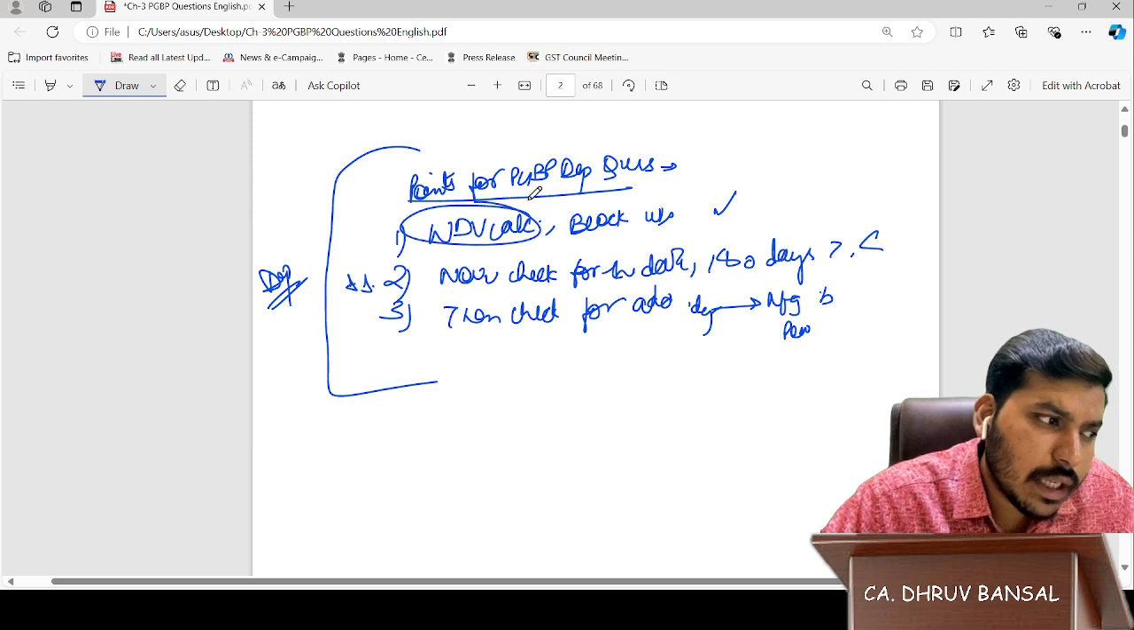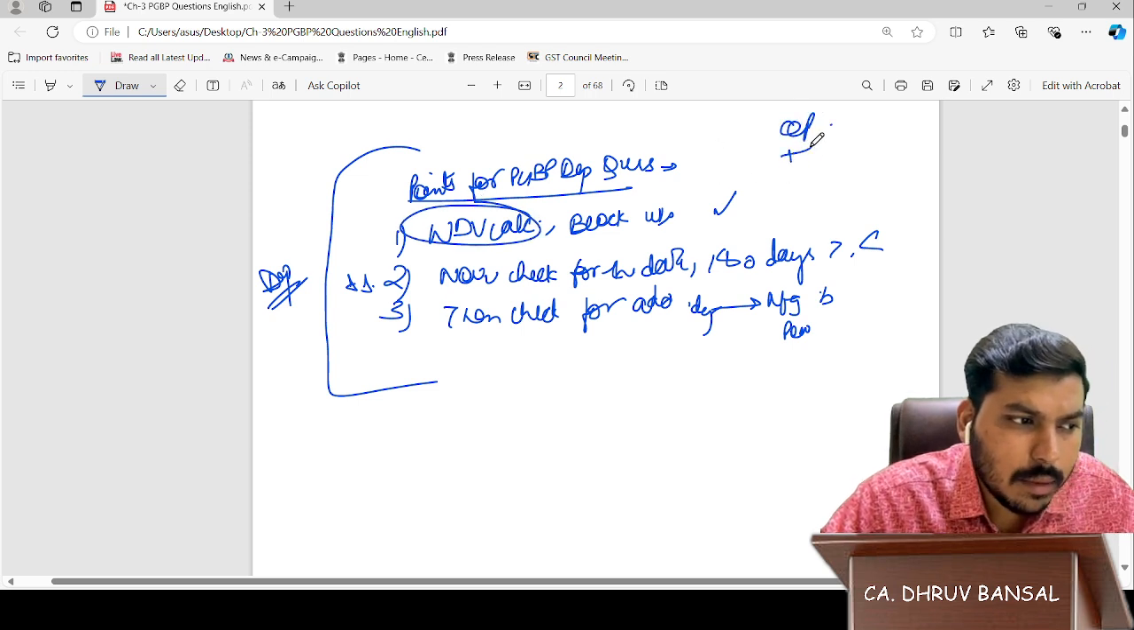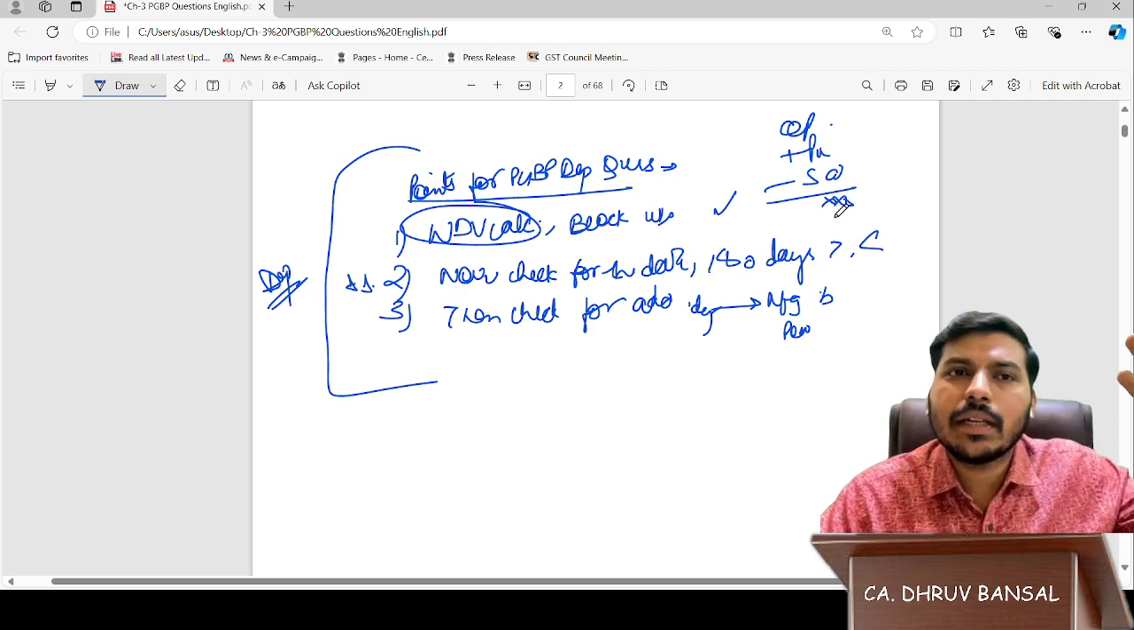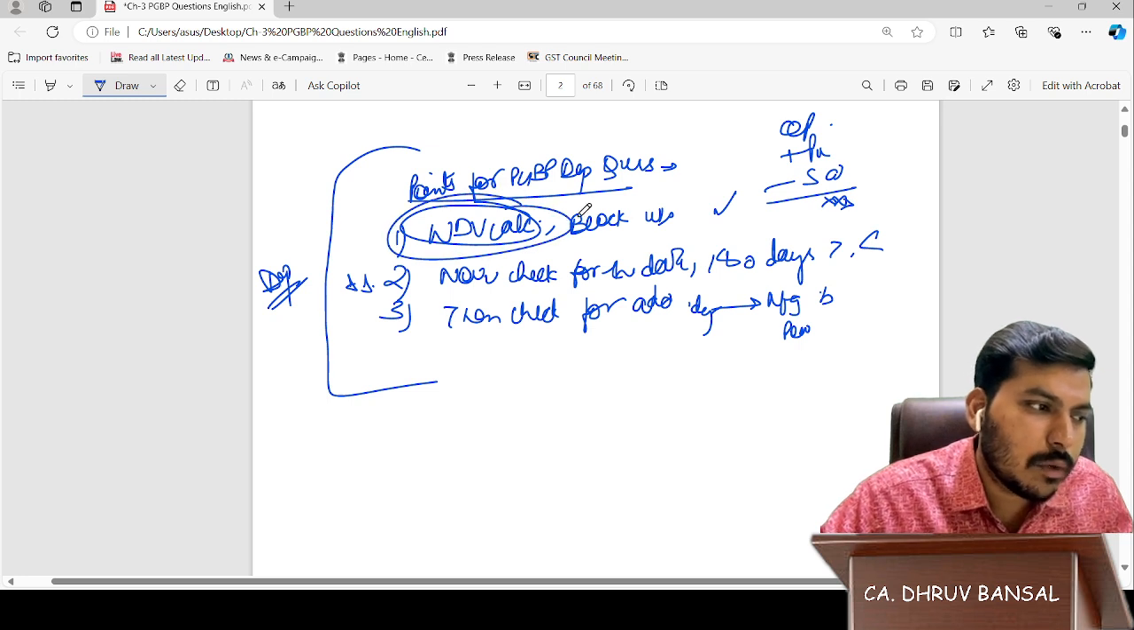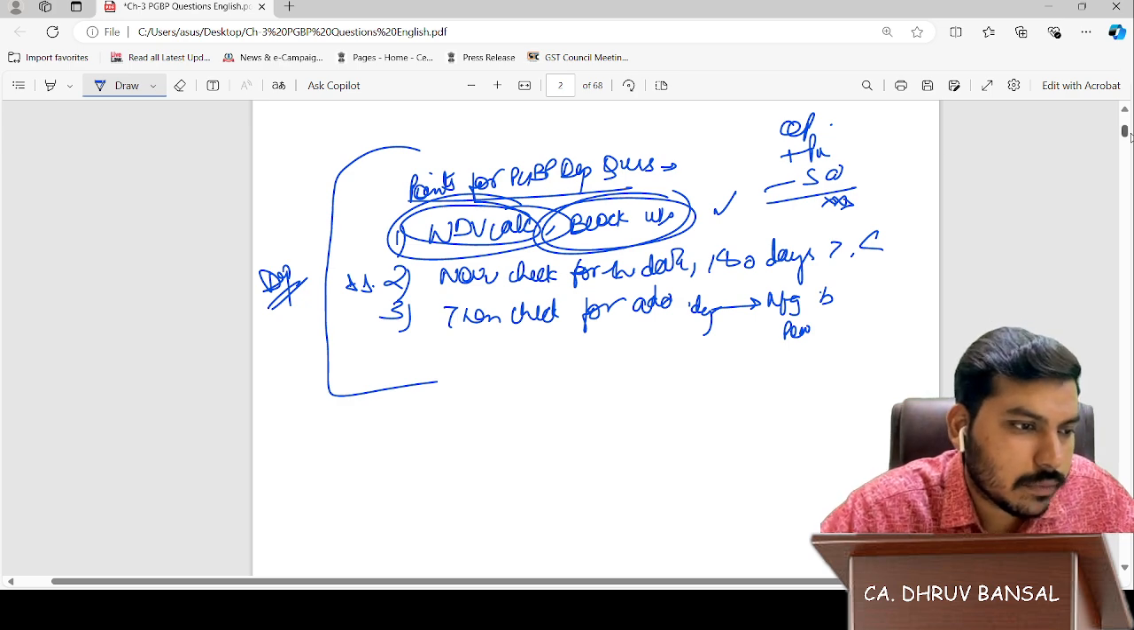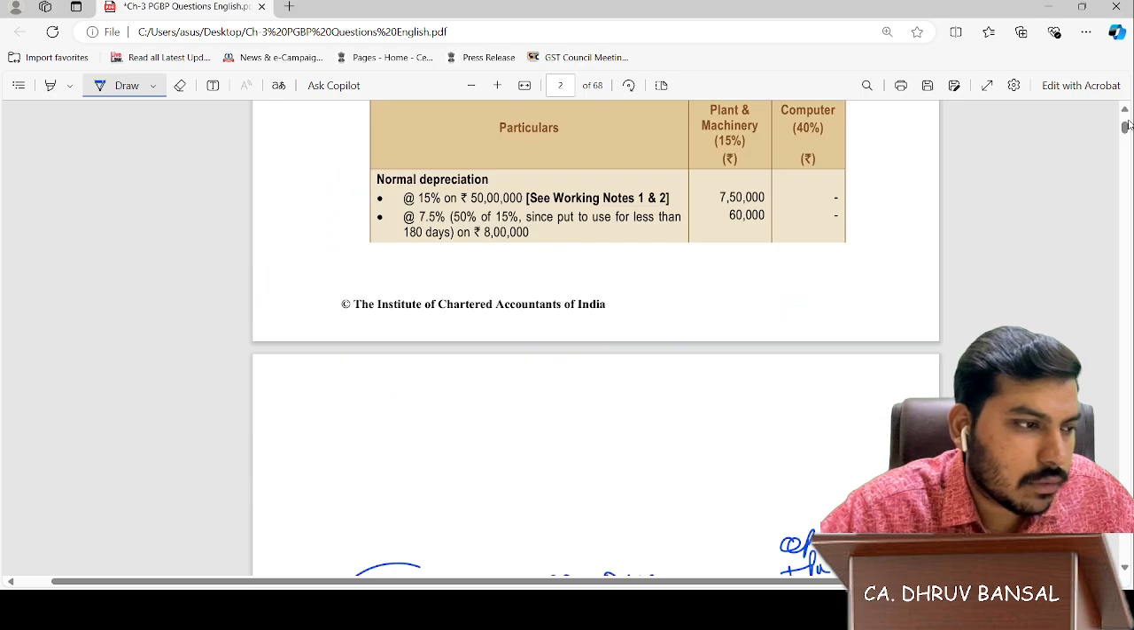How to do the WDV calculation? Opening balance plus purchase minus sale. As simple as that. That's the WDV calculation, which we have to do block wise after segregating the assets. Okay, sir, now we can do the question. The concept is clear to us.